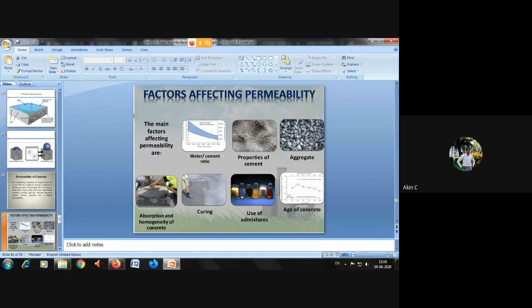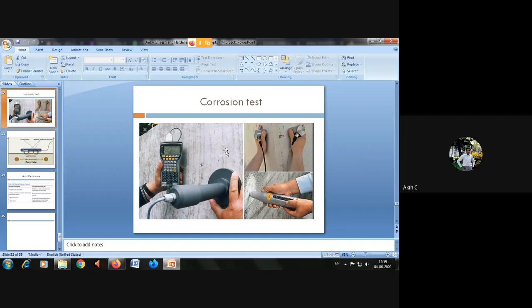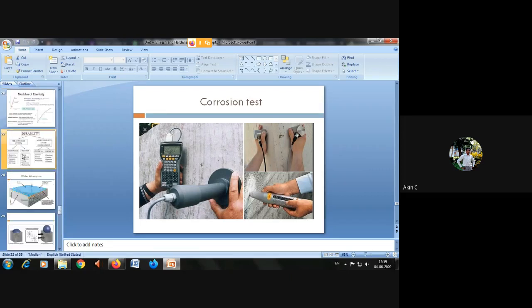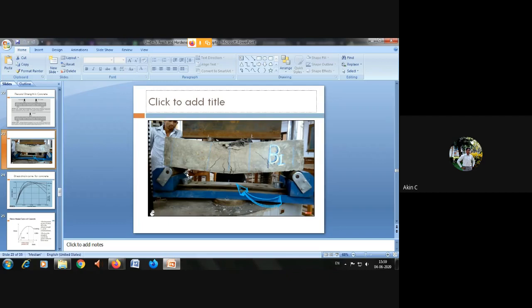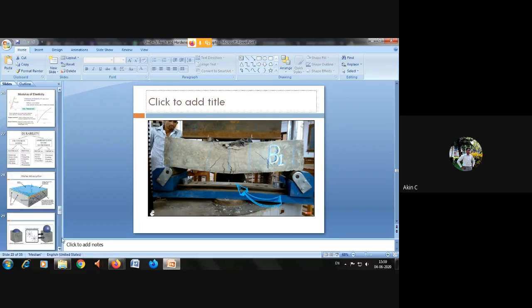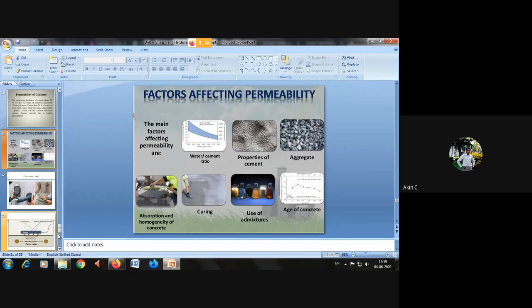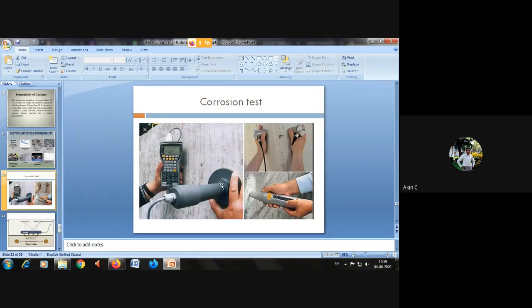You can see a lot of examples: factors affecting permeability, water cement ratio, properties of cement. So this PPT is more than enough for you to go through. And nowadays people are using modern technical tools called non-destructive testing machines. That flexural strength experiment is called destructive testing. We are destroying the cube, there is material loss, and cost-wise it costs more. But nowadays tools have evolved. With the help of ultrasonic waves, they can identify where the crack is, or any problem in the building.